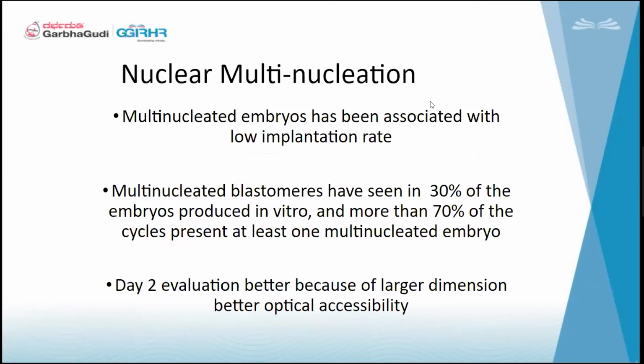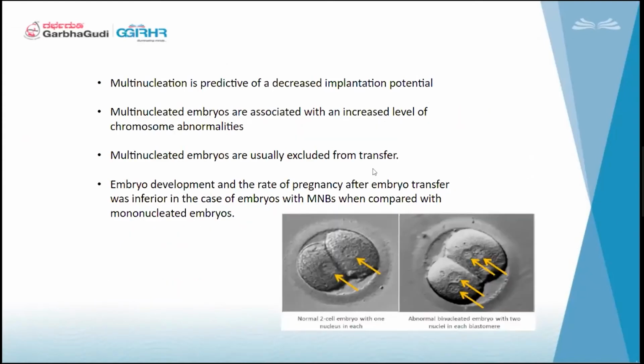Multinucleation. A multinucleated embryo has been associated with low implantation rates. Multinucleated blastomeres are seen in 30% of embryos produced in vitro, and in more than 70% of cycles at least one multinucleated embryo will be there. Day 2 evaluation is better because of the larger dimension and better optical accessibility of the multinucleation. So that is why we are doing day 2 assessment. If you see on day 2, we can see this.